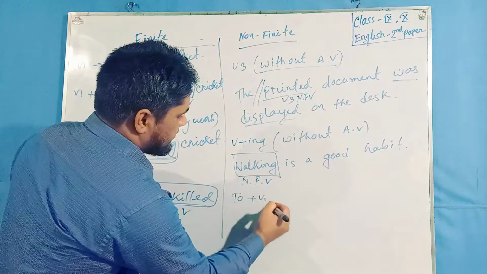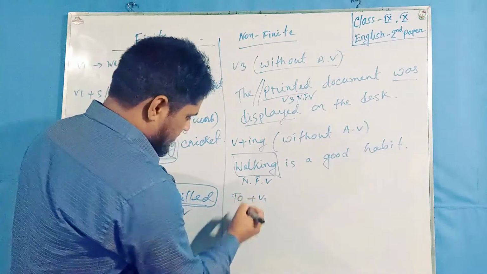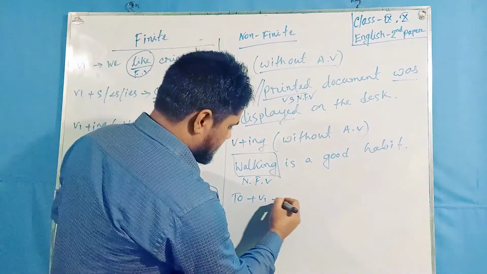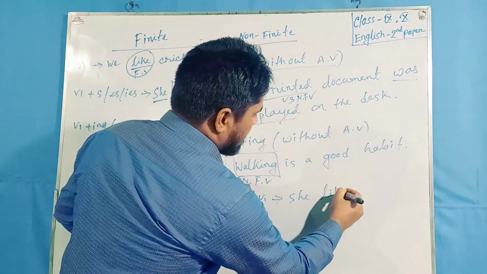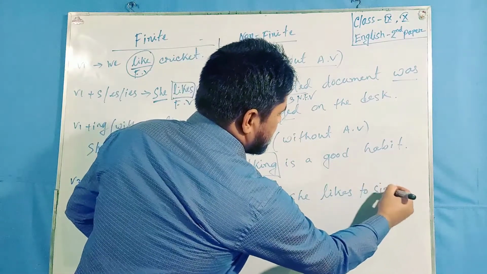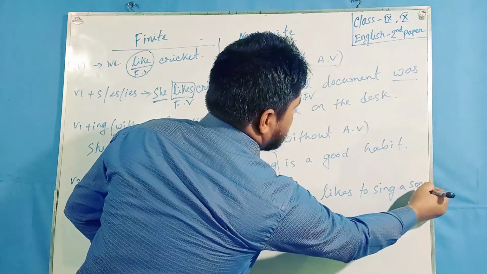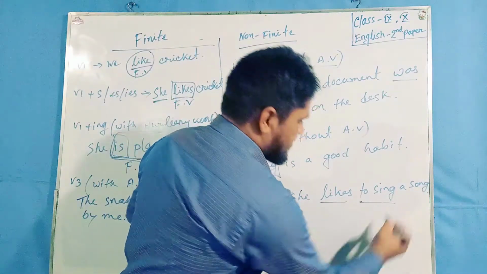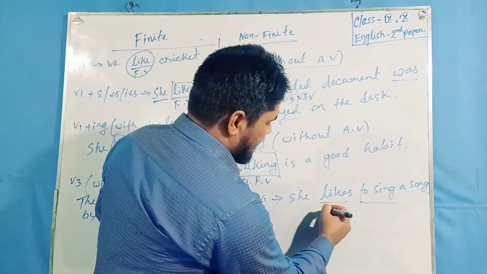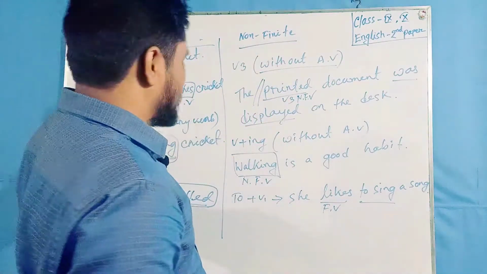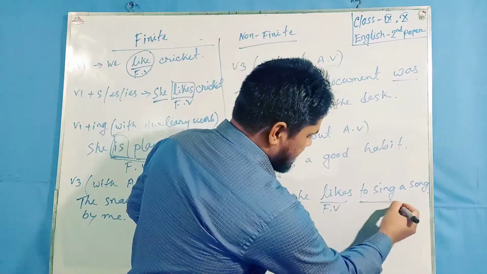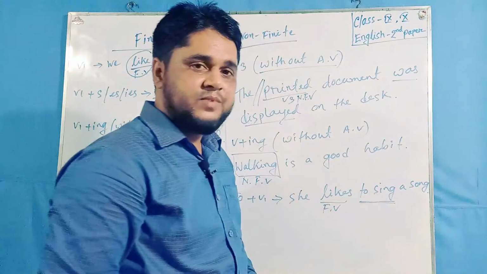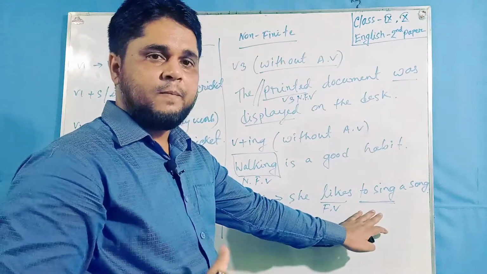Again, infinitive, to plus V1, can also be called a non-finite verb. For example, she likes to sing a song. Here we can find two verbs, likes and to sing. Likes is a finite verb, as we have learned a few minutes ago, but in this case we can find an infinitive, or to plus V1, which doesn't express a full meaning.